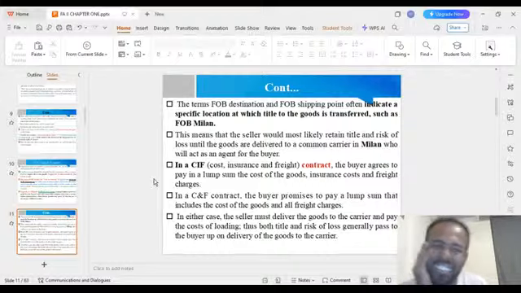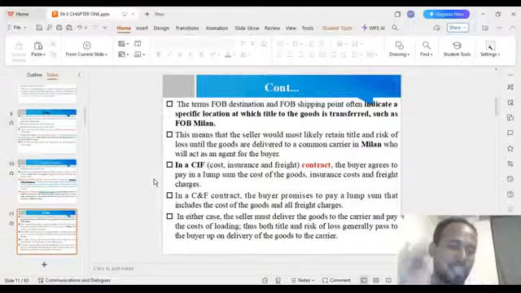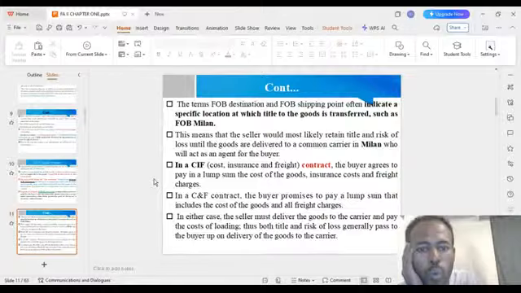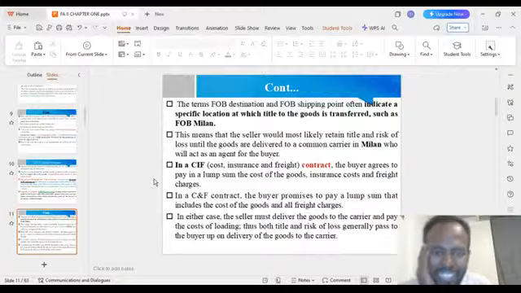This means that the seller would most likely retain title and the risk of loss until the goods are delivered. The risk is for whom? Until the goods are delivered to a common carrier in Milan who will act as an agent for the buyer. Like that you should understand.